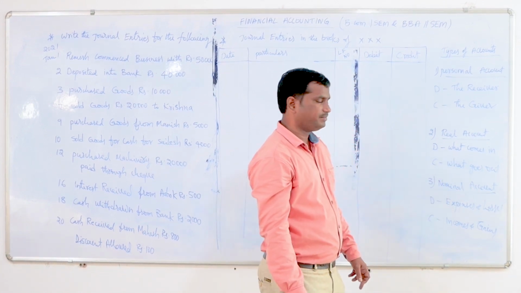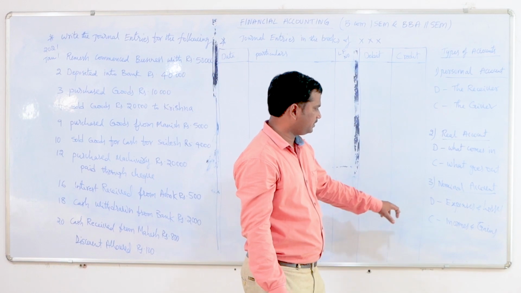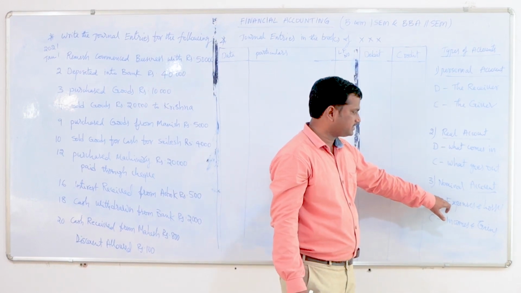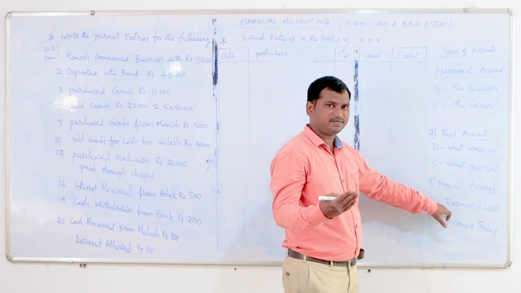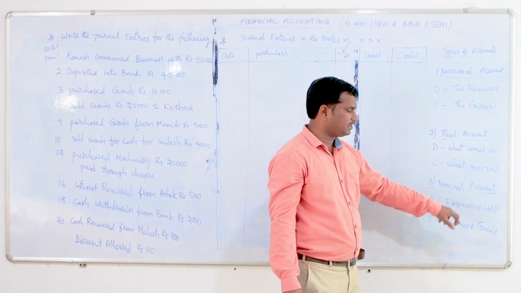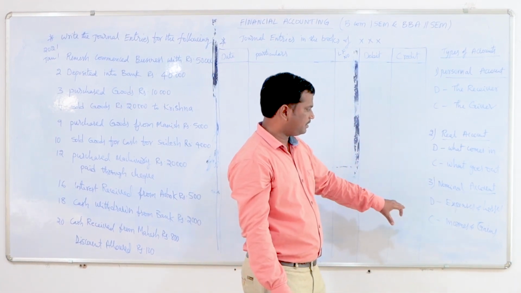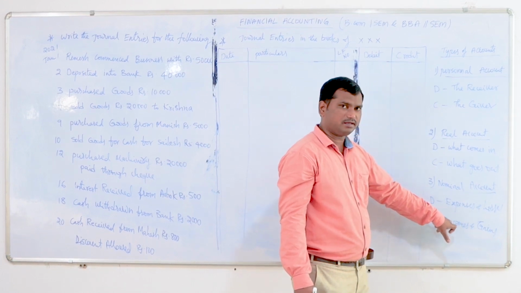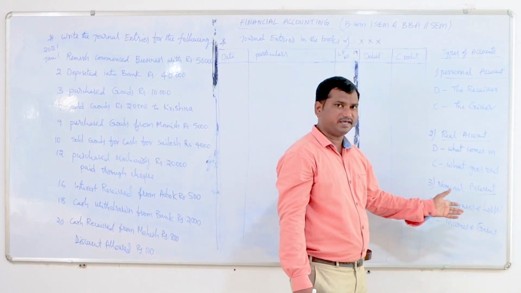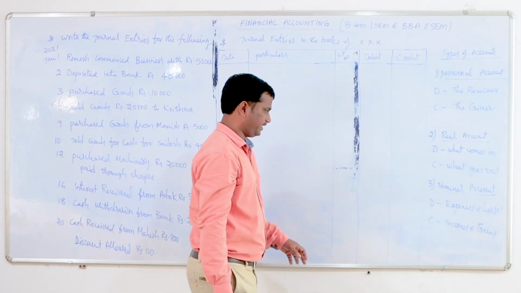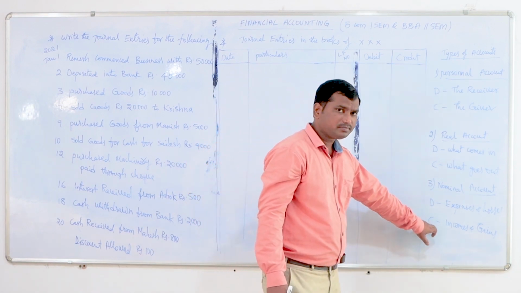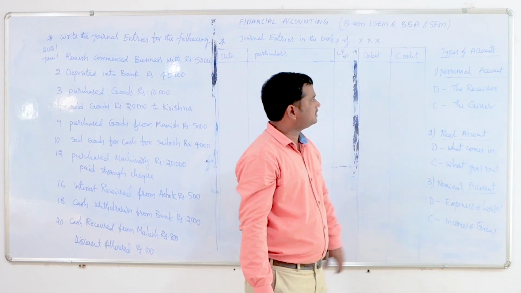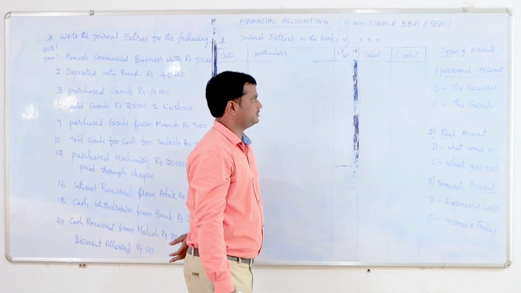The third one is nominal account. In nominal account, debit all expenses and losses. Whatever the expenses are for the company, whatever the losses are for the company, that should be debited. In the same way, whatever incomes the company is getting and whatever gains the company is getting, those should be credited. So these are the golden rules of accounting.